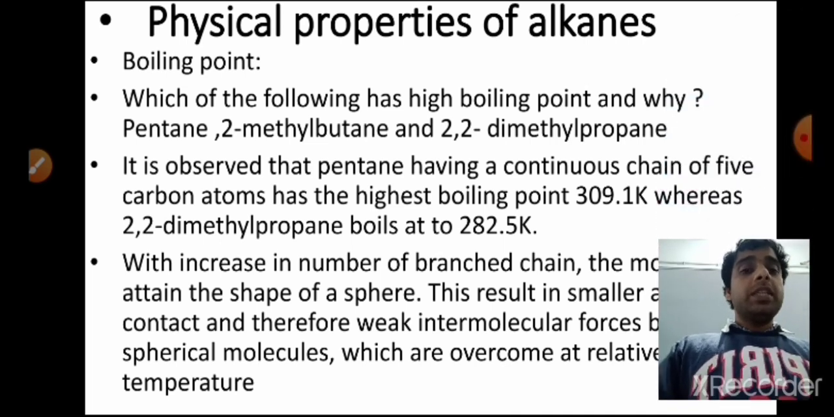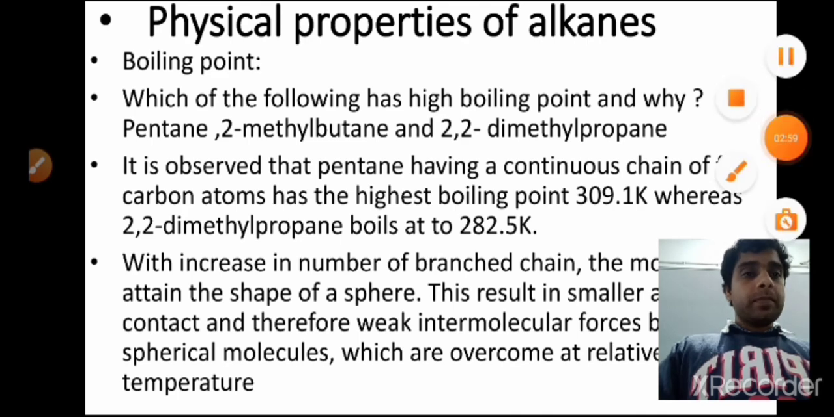Okay, now we will see more physical properties. Please wait. So here we will see the physical properties of alkanes in detail.